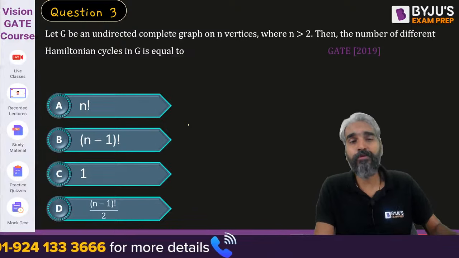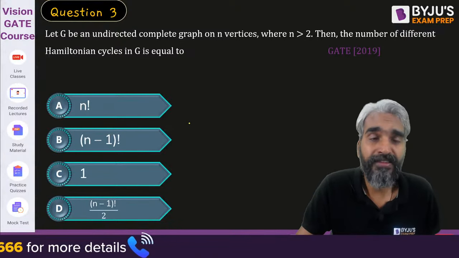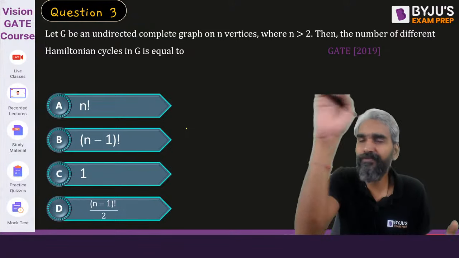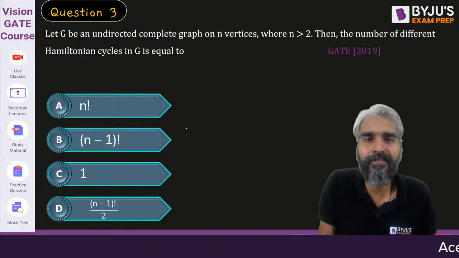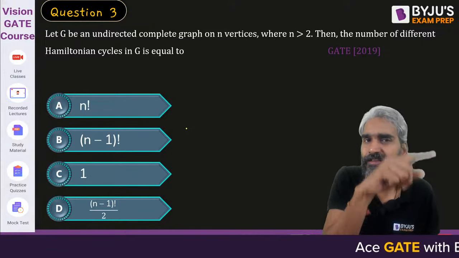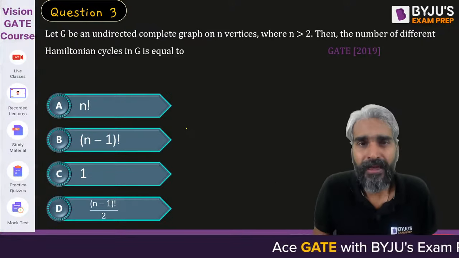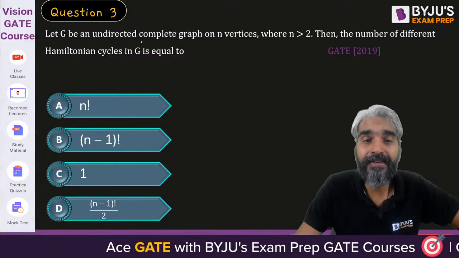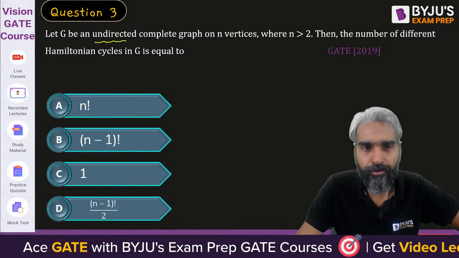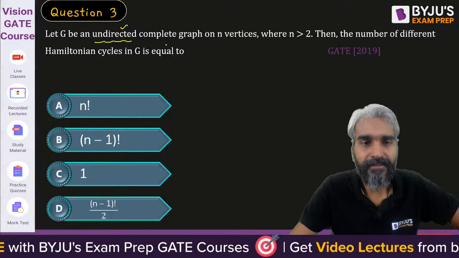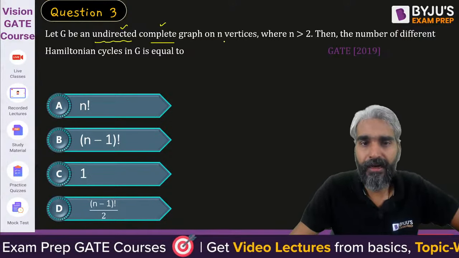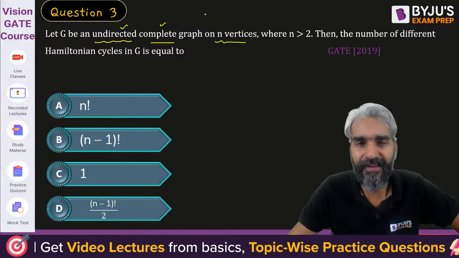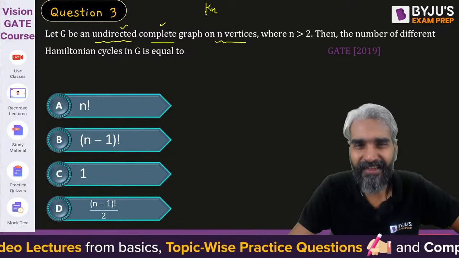Okay, sir. Let's move to this next question, which is related to the concept of Hamiltonian cycle. Basically, Hamiltonian cycle, if somehow you can traverse all the vertices of the graph exactly once by leaving some of the edges, then it's a Hamiltonian cycle. Now please try to understand this. Let G be an undirected complete graph. So it's undirected, so there is no direction. Complete graph on n vertices, and so it's basically a Kn. It's a complete graph.